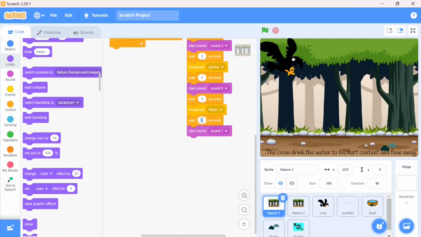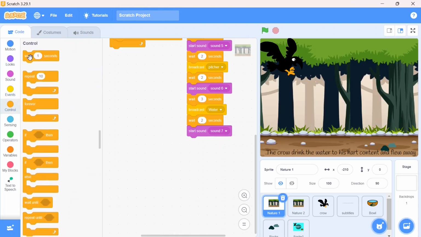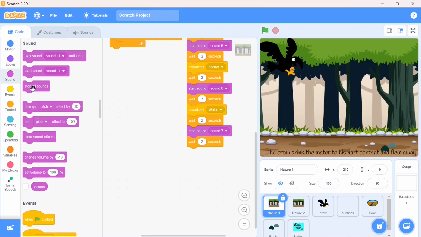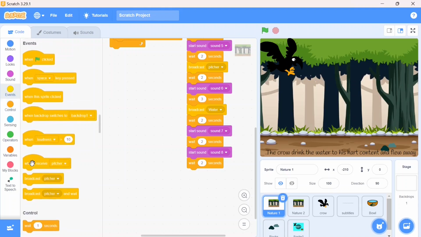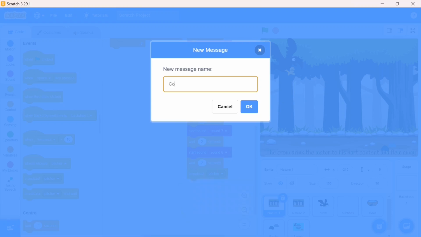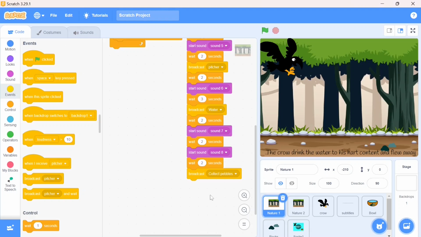Yes. We'll make it 2 seconds, and again I'm going to choose the control block, wait block, wait for 2 seconds, sound number 8. Sound number 8, the crow is going to collect the pebbles. For that, make one more broadcast, that is collect pebbles. Again wait 2 seconds, then broadcast, go to event, broadcast message, that is collect pebbles. Okay, done.